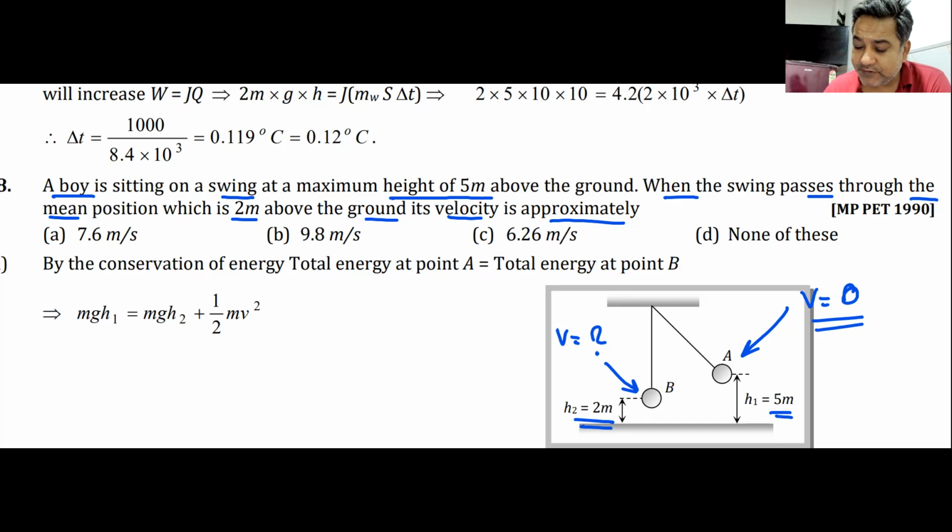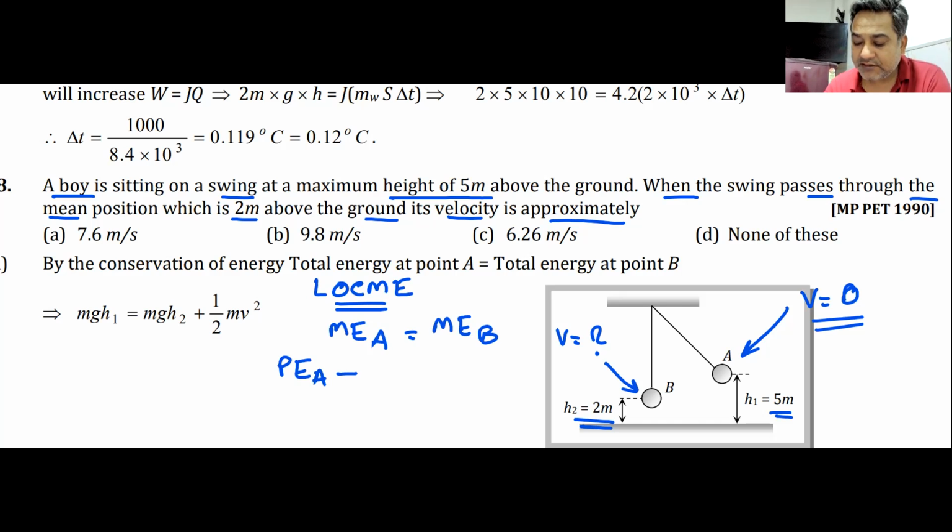So basically what we got to do, we have to apply law of conservation of mechanical energy from point A to point B. Mechanical energy at point A should be equal to mechanical energy at point B. That means potential energy at point A plus kinetic energy at point A must be equal to potential energy at point B plus kinetic energy at point B. Potential energy at point A, the highest point, is m into g into 5 meters.